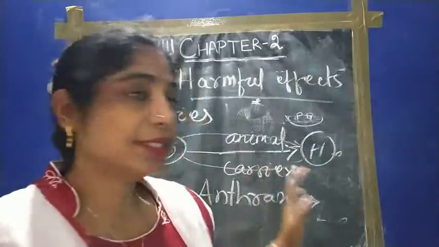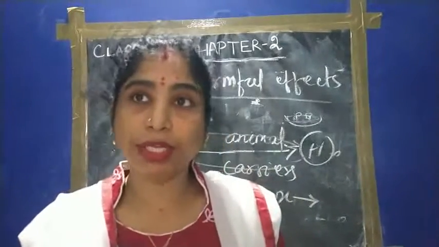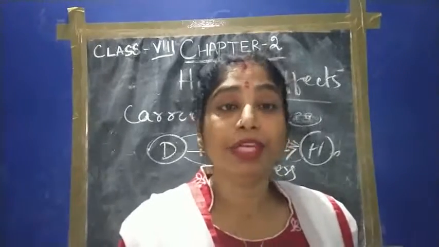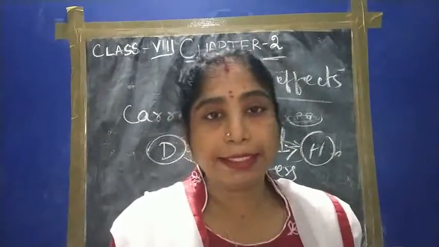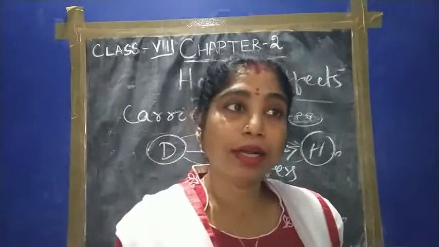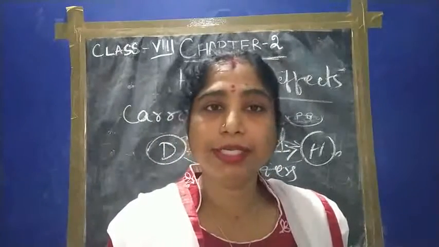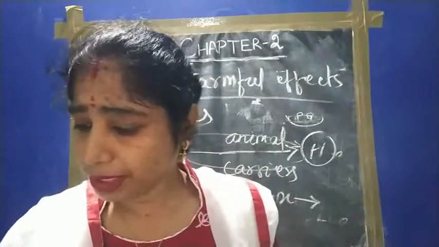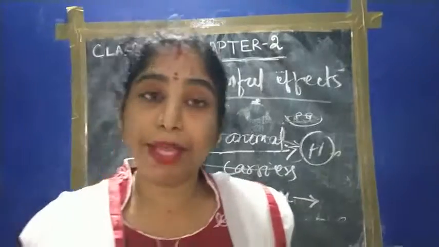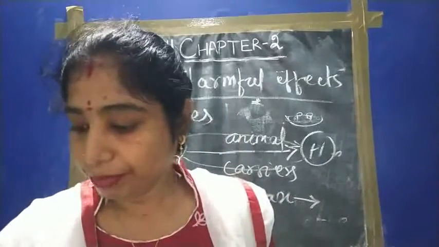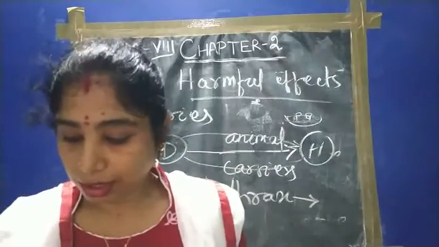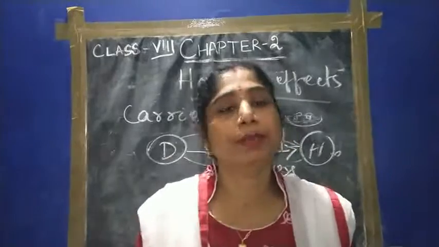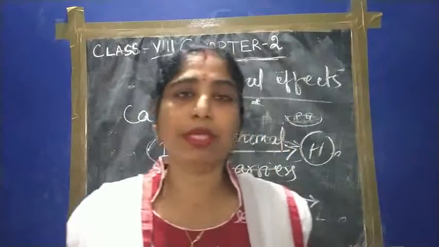Okay, so next: who are the carriers? The next question is, who are the carriers of diseases? Explain with examples. Then, what is a communicable disease? Write down its examples. Then, another question from this chapter: what is a pathogen? And what are the diseases caused by different microorganisms in plants? These are the important questions of this part.